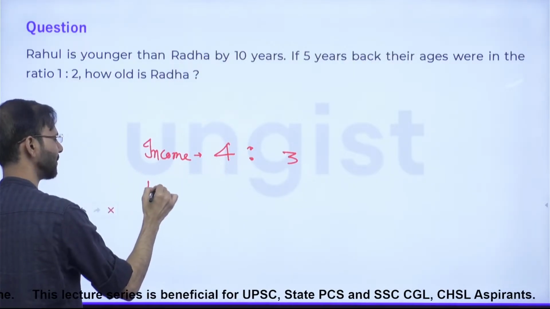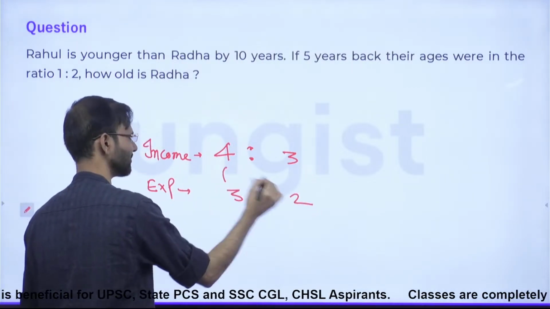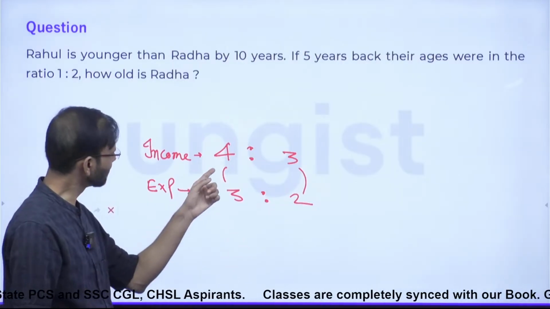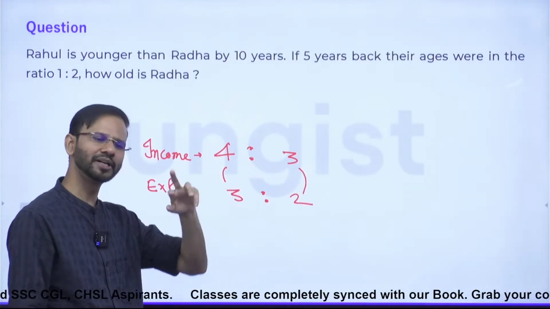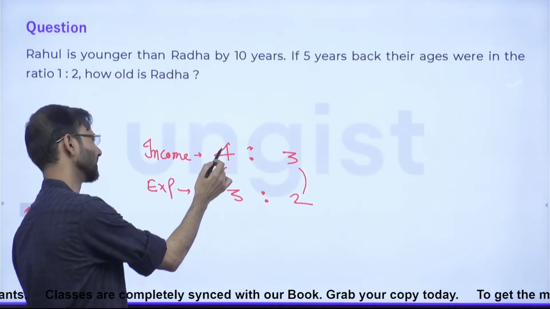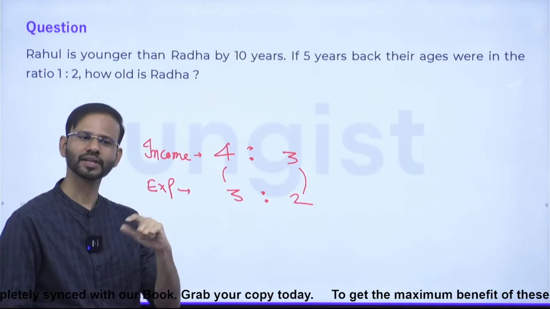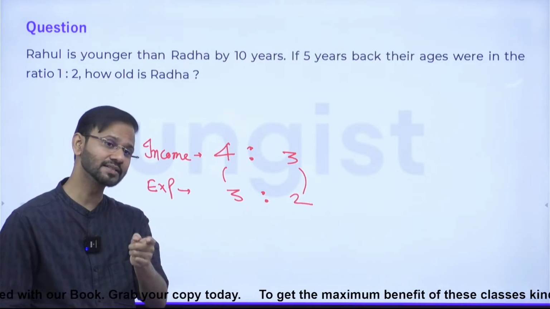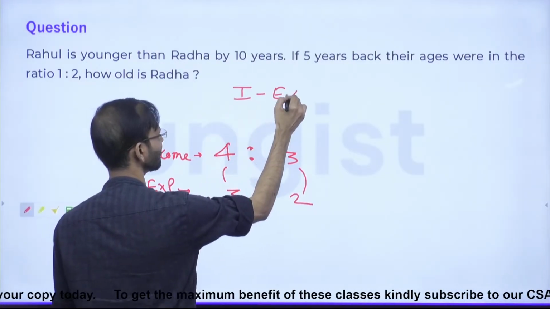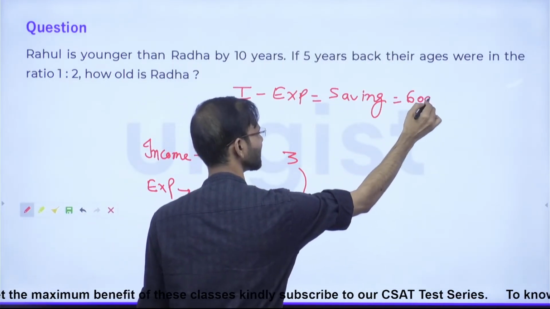Okay, and expenditure is 3:2. Everyone, just look at this first, right? There must be some gap, and that gap will be treated as the interval size. What is the gap? See, this is income and this is expenditure. Income minus expenditure is saving, and saving is given as 6,000 in the question, right?